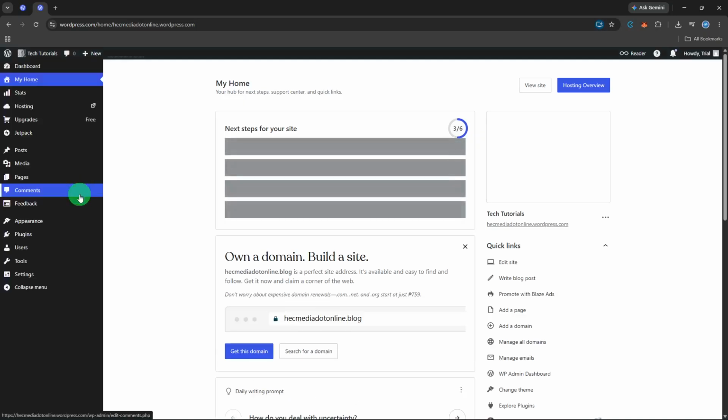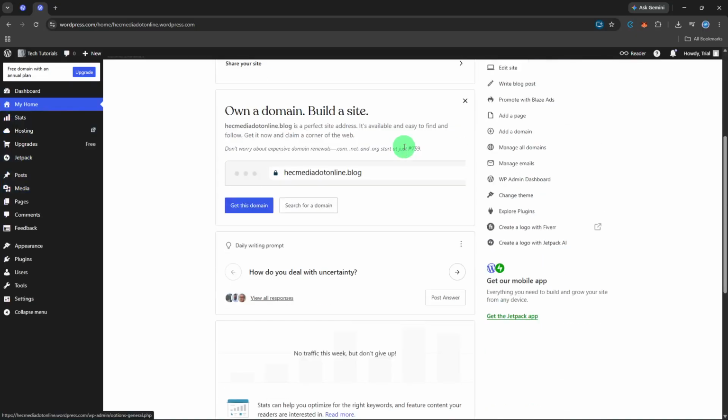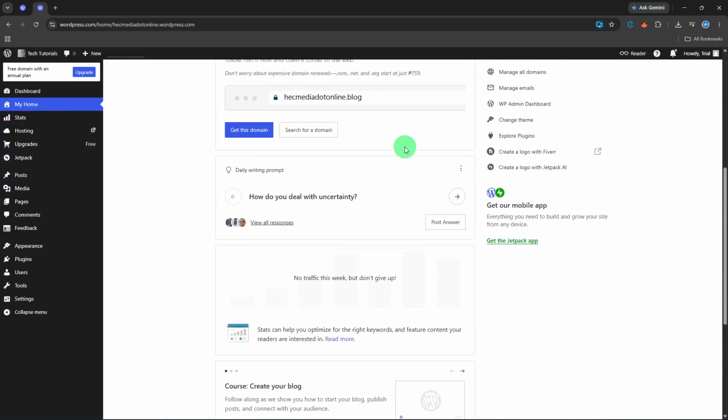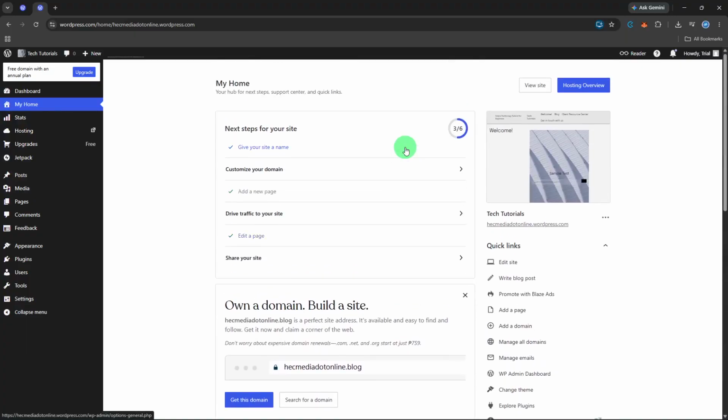While you're in the dashboard, click Home in the left menu. Look for the Quick Draft widget. If it's not visible, click Screen Options in the top right, and make sure the Quick Draft box is checked. The widget appears so you can type a title and some content and save a quick draft. I don't use this for finding existing drafts because it doesn't list them. It's only a fast way to get a new idea into the system.